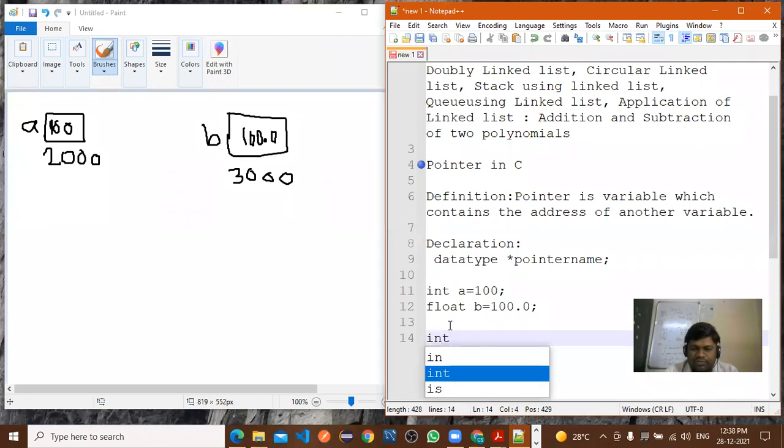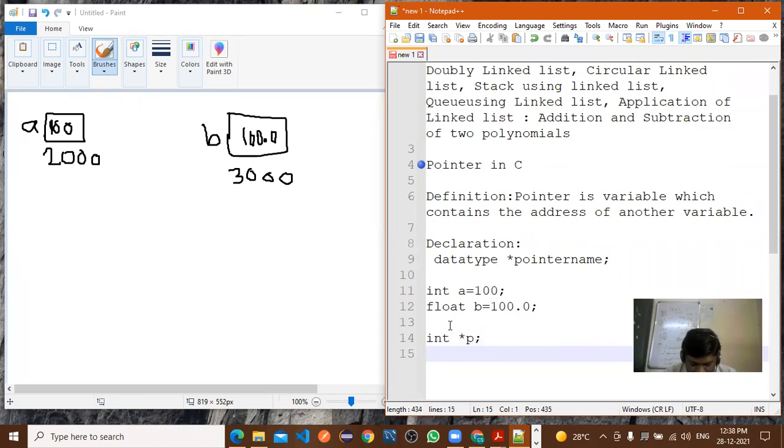Now by using the pointer, how you are storing it? Suppose int star p I have written, and I want to store the value. So here I want to assign the value that is 100. So how are you able to assign? Now this is the declaration of pointer. Data type, after that star and p. Star is the value at the address operator and p is your pointer name.